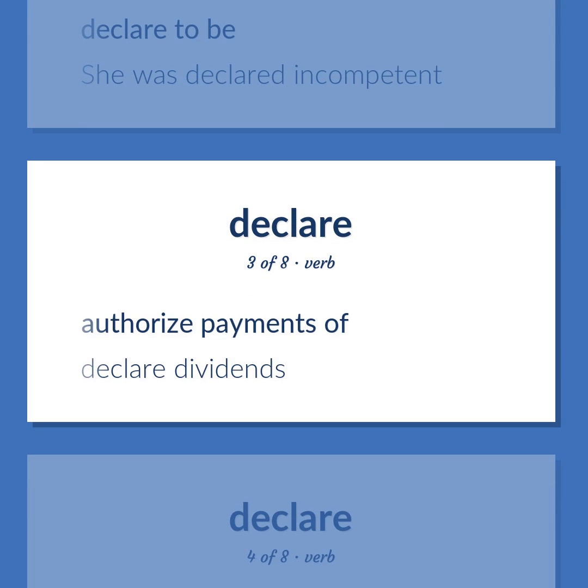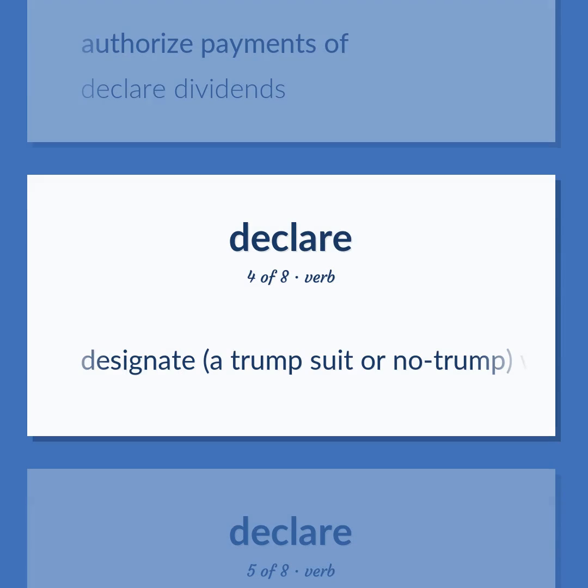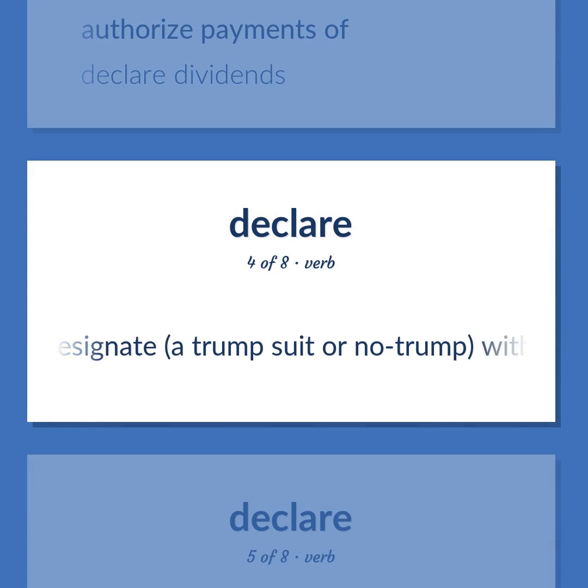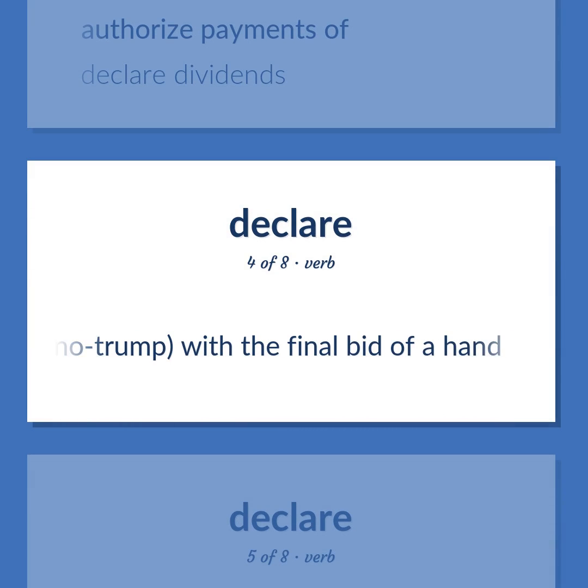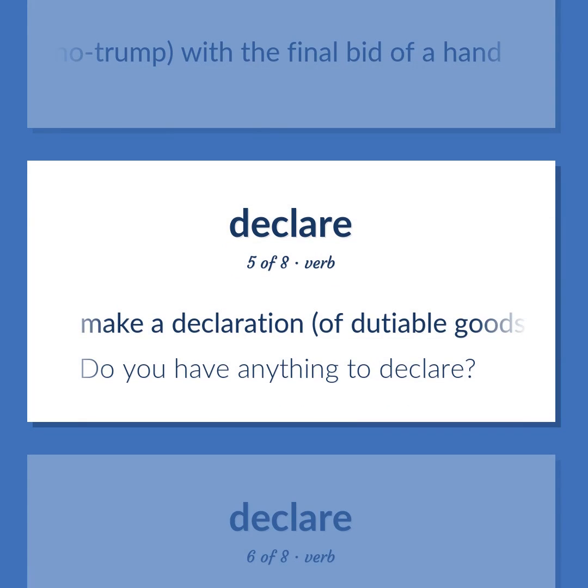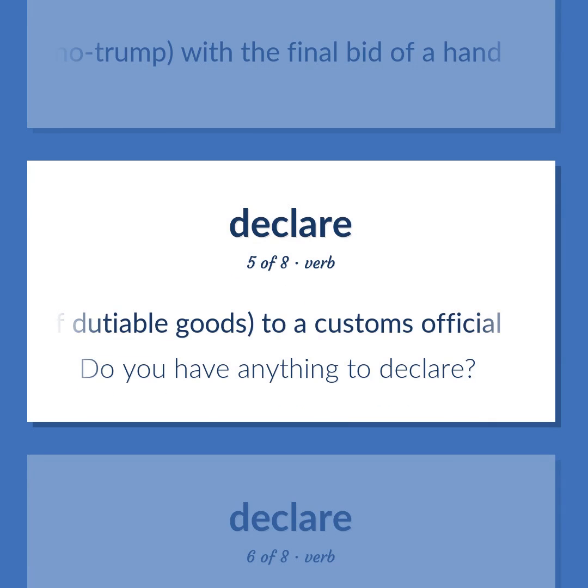Authorize payments of. Declare dividends. Designate, a trump suit or no trump, with the final bid of a hand. Make a declaration, of dutiable goods, to a customs official. Do you have anything to declare?